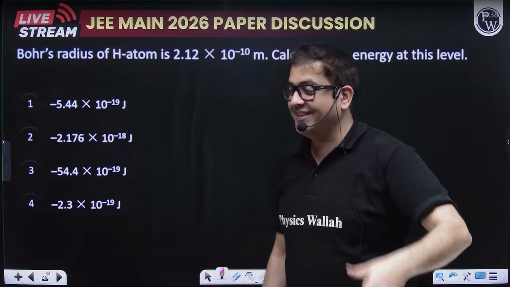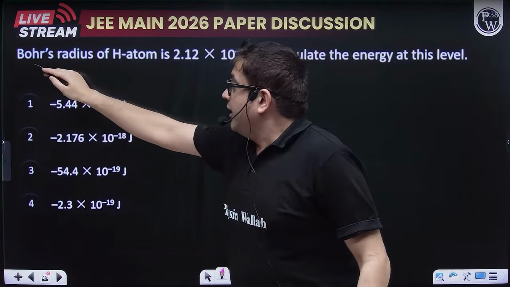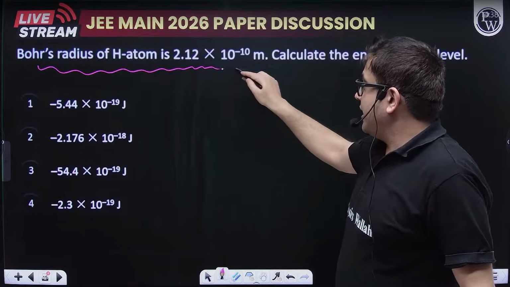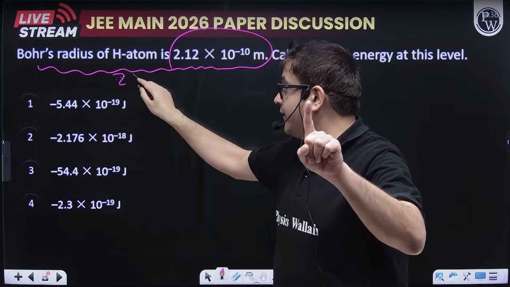So invest that. Moving forward, a question from Bohr theory. Bohr radius of hydrogen atom is given. Okay, for hydrogen atom, Z is 1. Okay, sir.